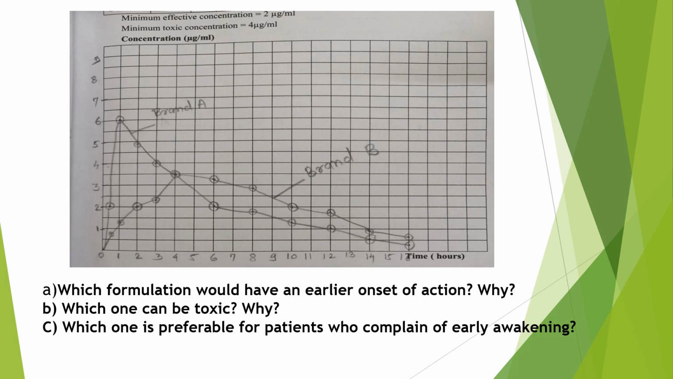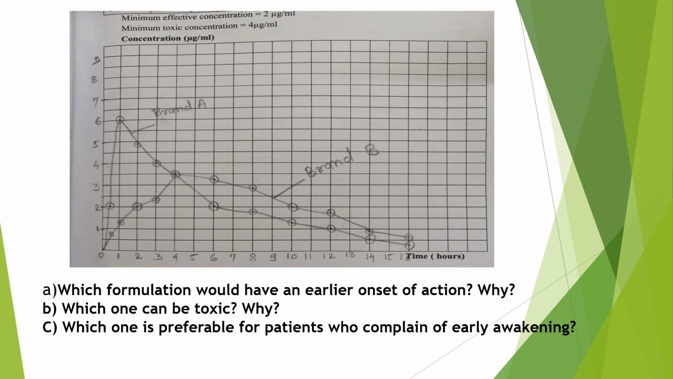Here we can see the plasma concentration of brand B. It maintains plasma concentration about minimum effective level up to 10 hours after drug administration. The onset of action of brand B is slow, but it is not clinically important. Okay, so the answer is